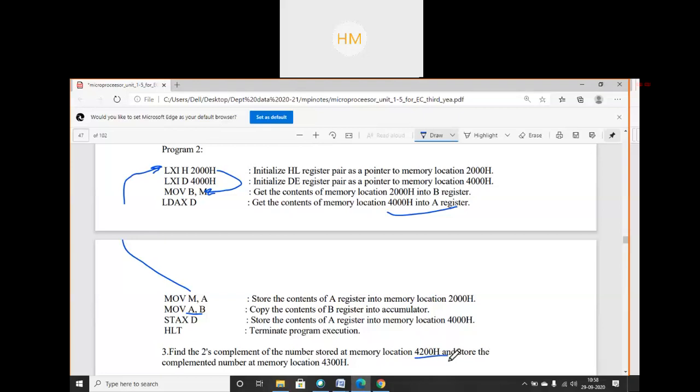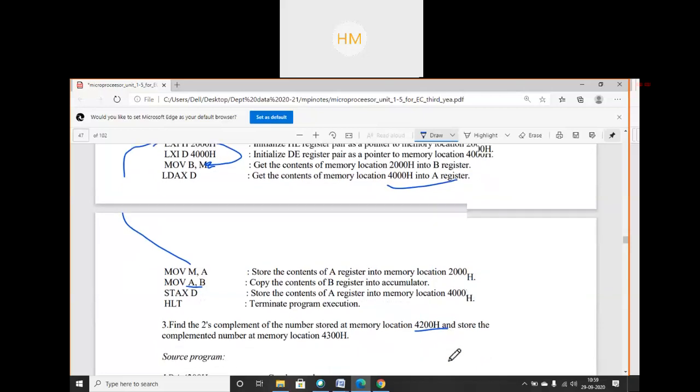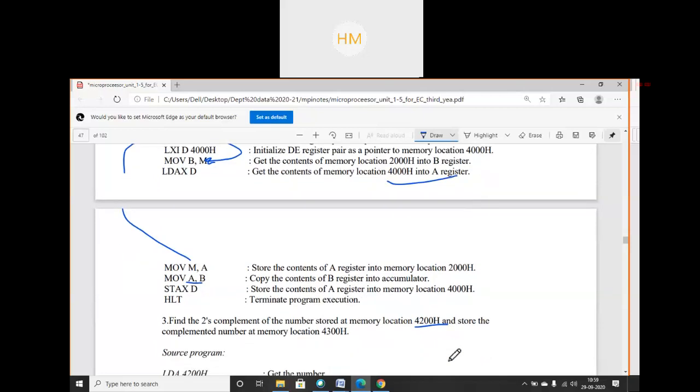What will be the logic? How will you get 1's complement? That is my question. Do I have any direct instruction? You can tell me this: complement accumulator, CMA.